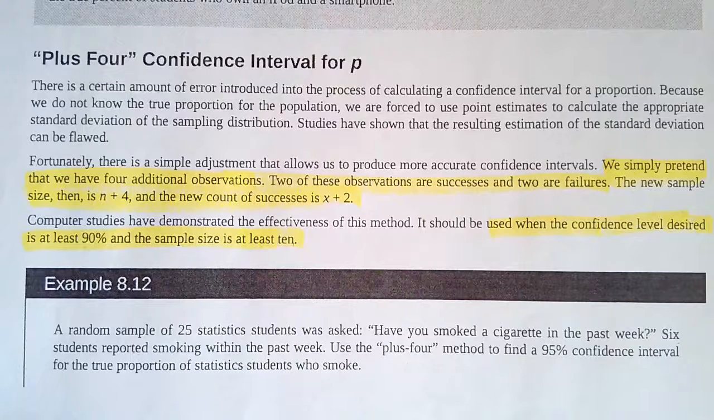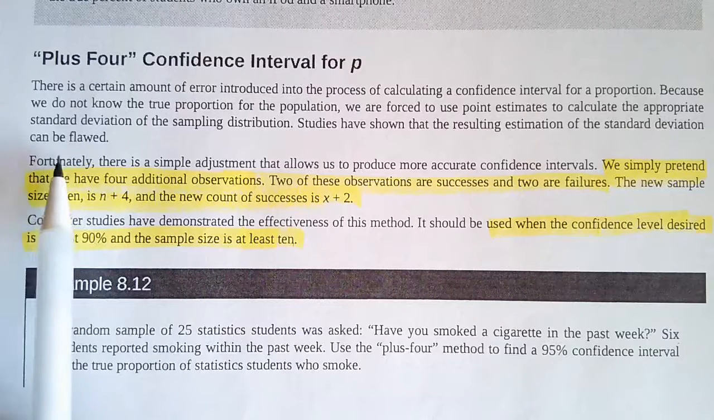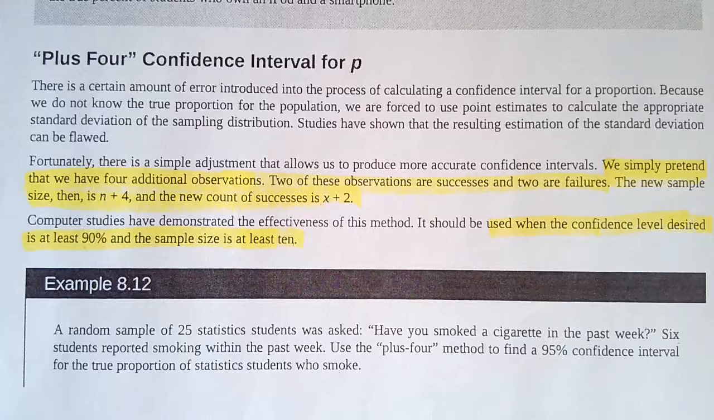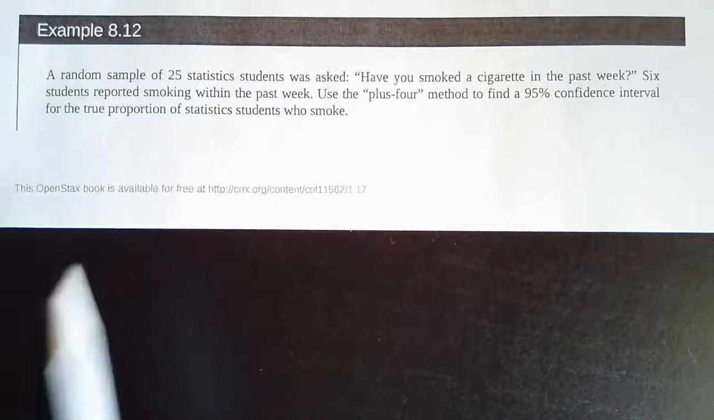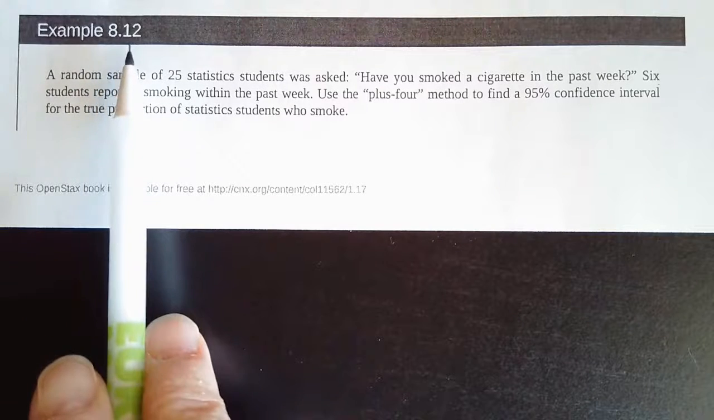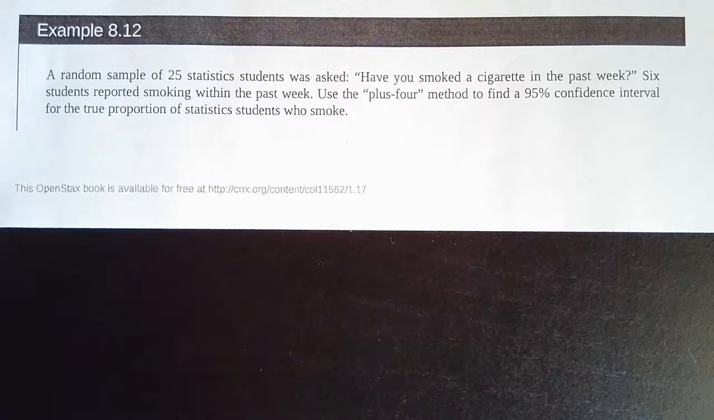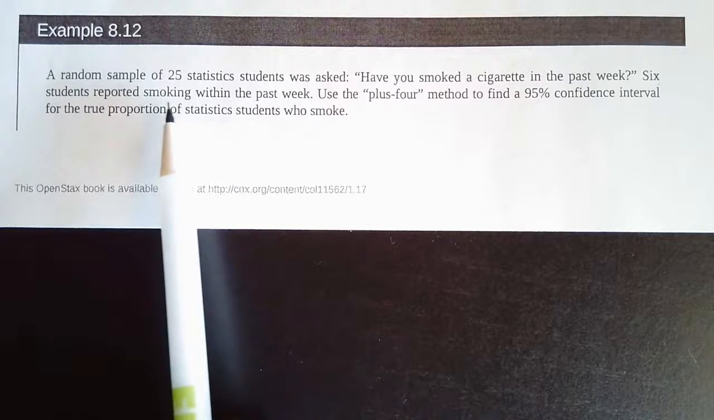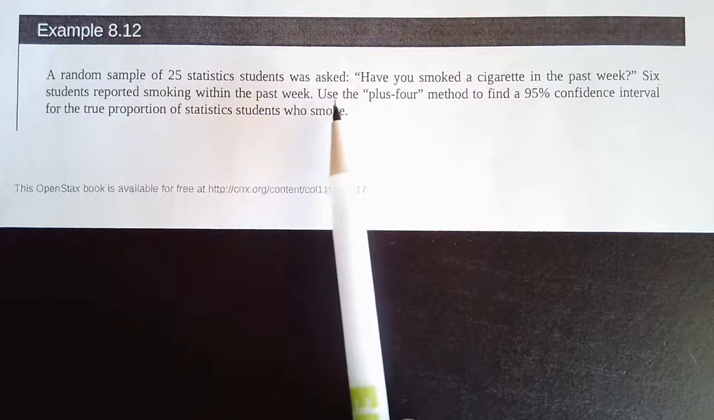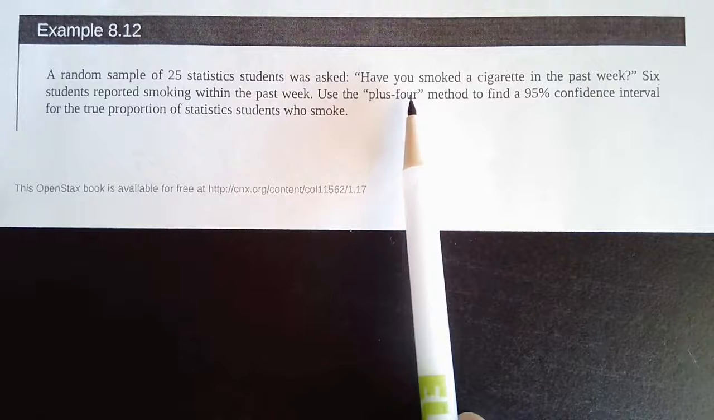Now we're going to look at example 8.12, at the bottom of page 460. A random sample of 25 statistics students were asked, have you smoked a cigarette in the past week? 6 students reported smoking within the past week. We're going to use the plus 4 method to find the 95% confidence interval of the true proportion.